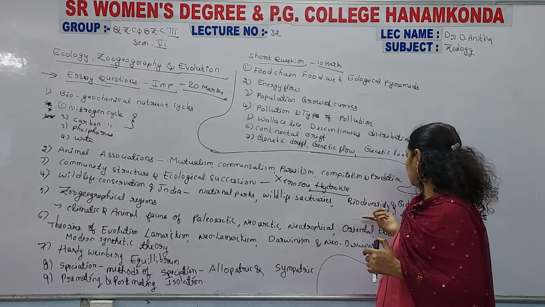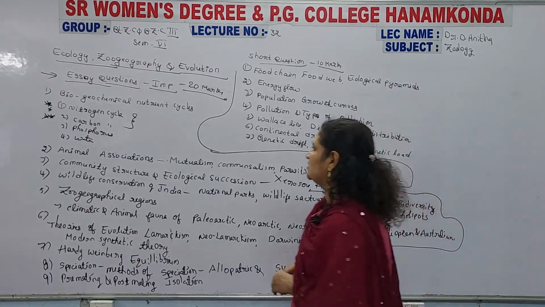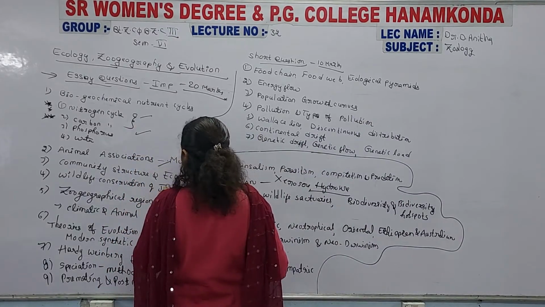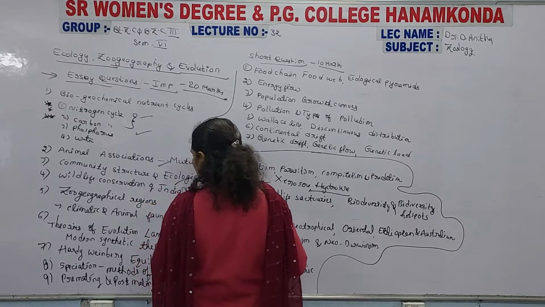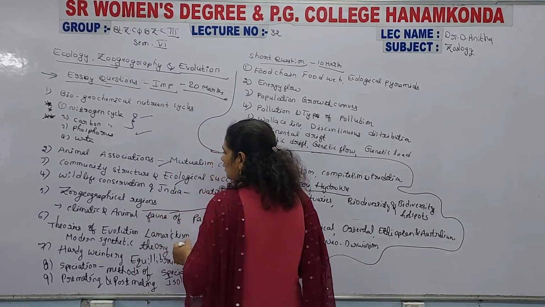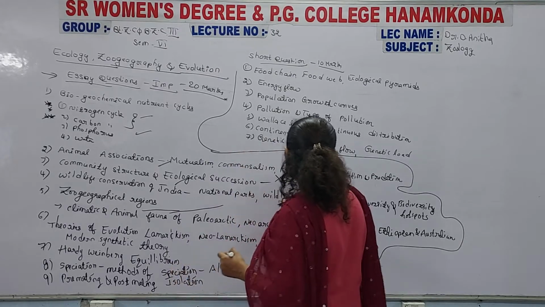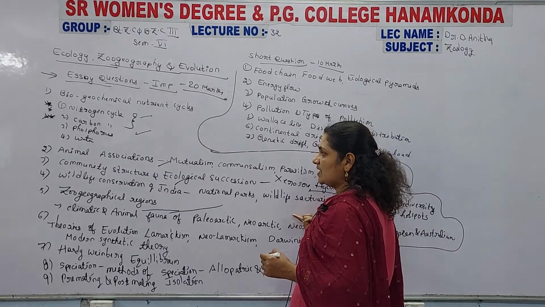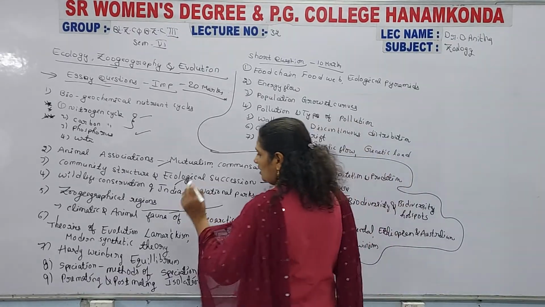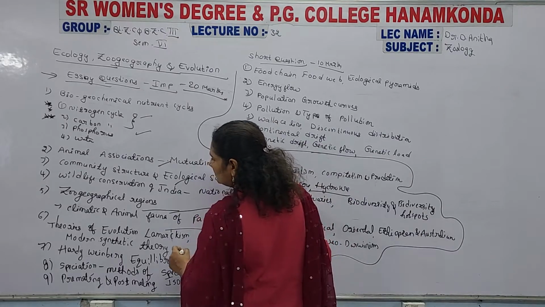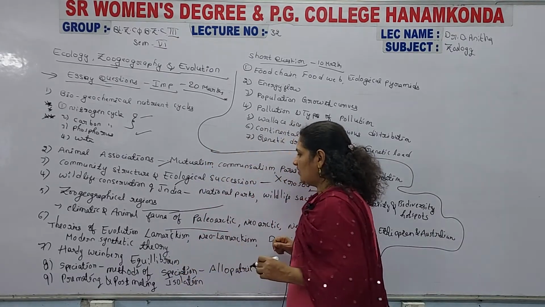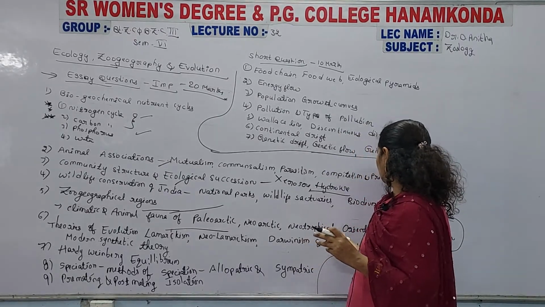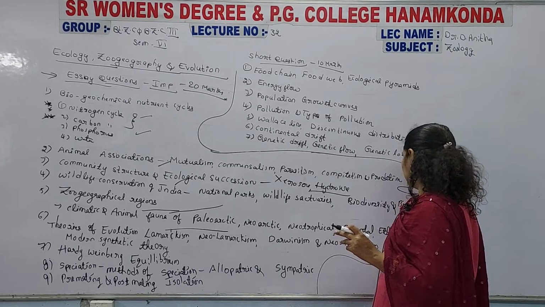So, write about the biodiversity. The main important questions are nitrogen and carbon cycles, animal associations, ecological succession, and this entire topic up to the national parks and wildlife conservation. In India, biodiversity in India, biodiversity hotspots in India are much important questions, along with the geographical regions, the climatic conditions and animal fauna of the Paleo-Arctic region, Neo-Arctic region, Neotropical, Oriental, Ethiopian and Australian regions.